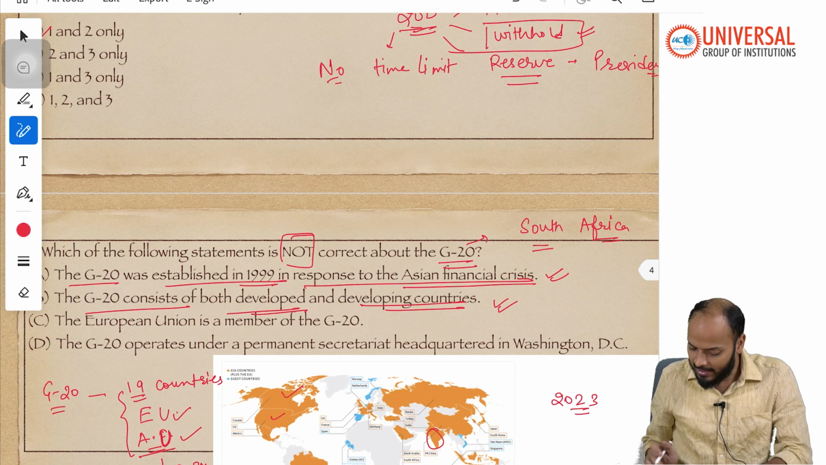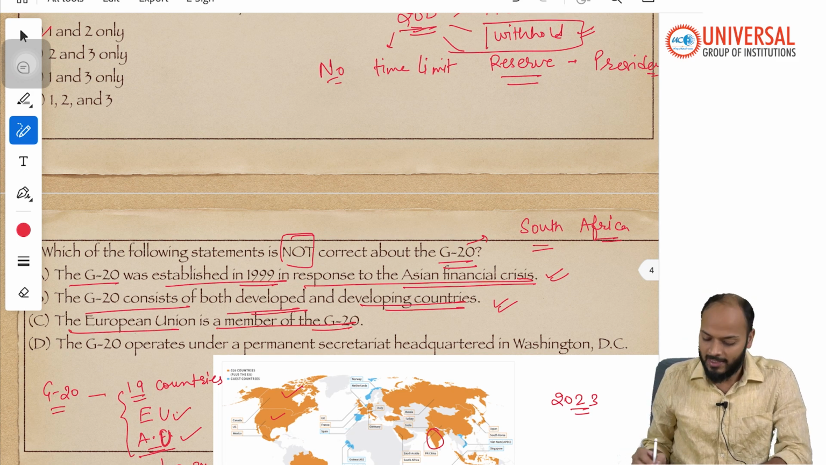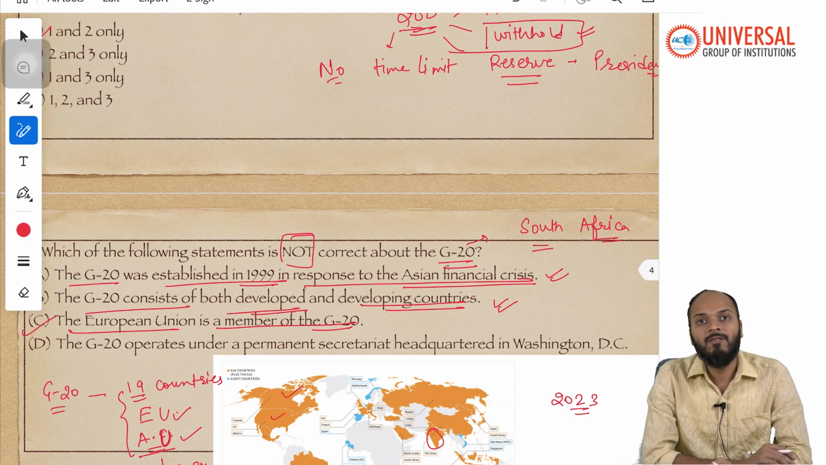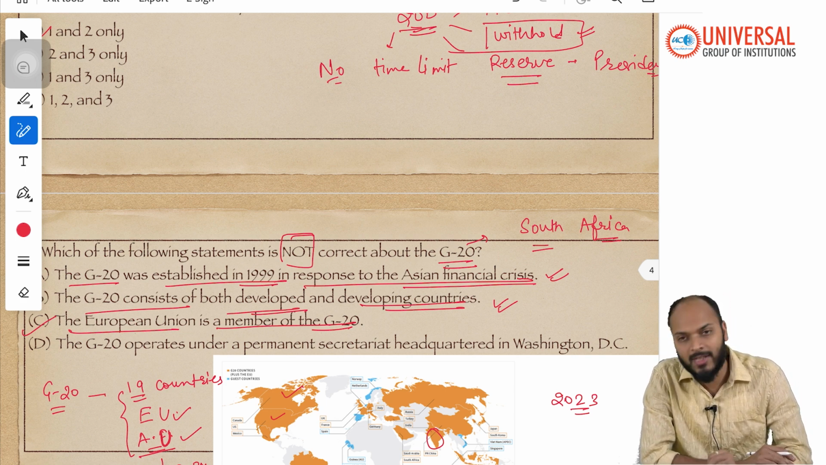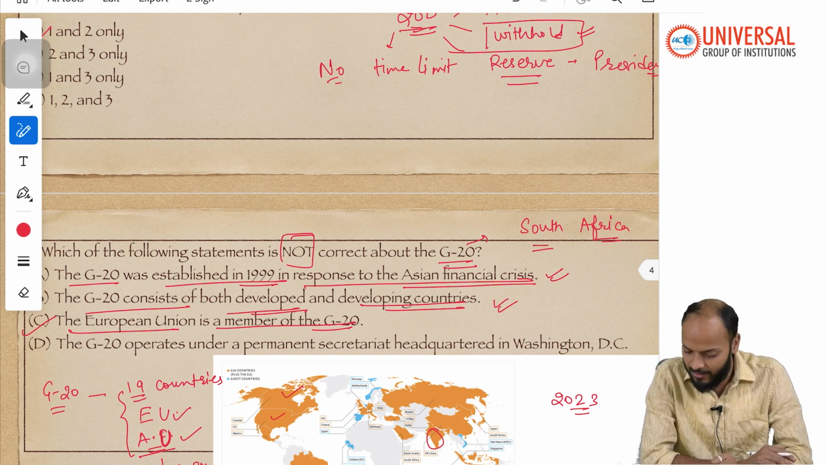So reading the third statement, the European Union is a member of G20. Yes, again, obviously it is a correct statement. In G20, they are not just countries. There are some unions as well. There is one European Union, another is the African Union.